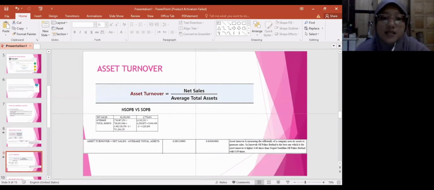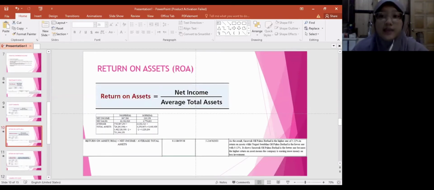So, the Negeri Sembilan Oil Palm Berhad asset turnover is 0.08 times, while Sarawak Oil Palm Berhad is 0.66 times. Asset turnover is measuring the efficiency of a company use its asset to generate sales. So, Sarawak Oil Palm Berhad is the best one, which is the asset turnover is higher, 0.66 times, than Negeri Sembilan Oil Palm Berhad is only 0.09 times.